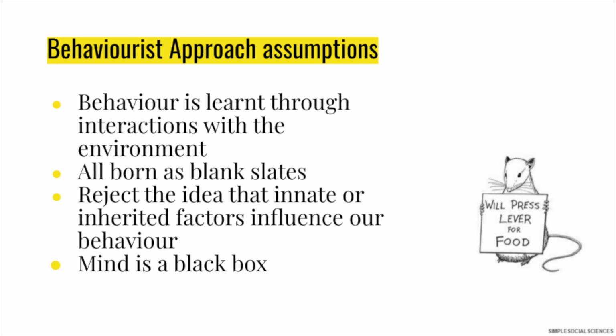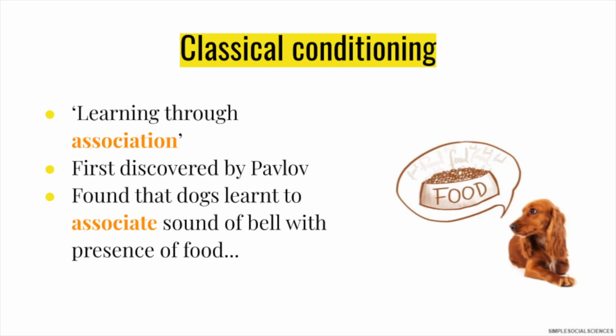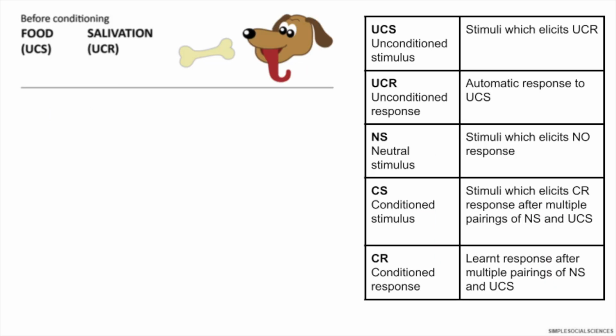There are 2 key ways behaviourists argue that we learn our behaviour. The first one is classical conditioning. What this basically means is that we learn through associations. This was first discovered by Pavlov, who found that animals were able to associate the sound of the bell with the presence of food. So before conditioning, food was the unconditioned stimulus.